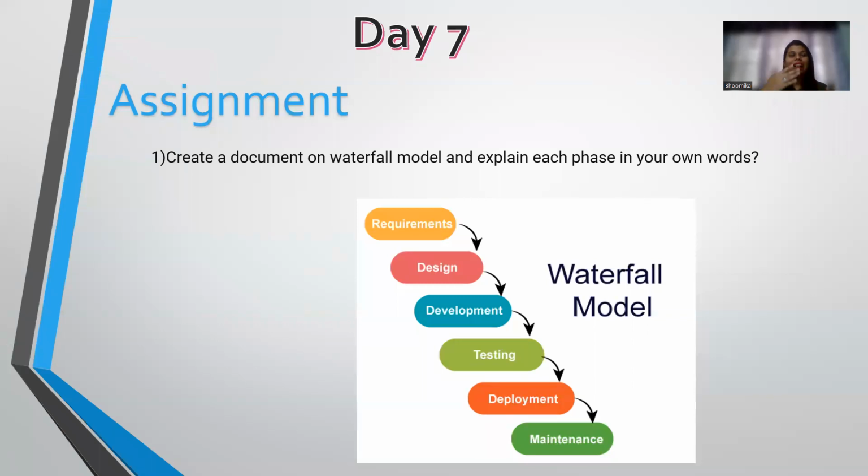Why a waterfall model? It goes step by step. The way a waterfall flows down in falls, the same way it is here. One is the requirement. First of all, we get a project to create one application. So what are the requirements we need? We might require the coding, the back end and the front end and everything. So these are the requirement things.